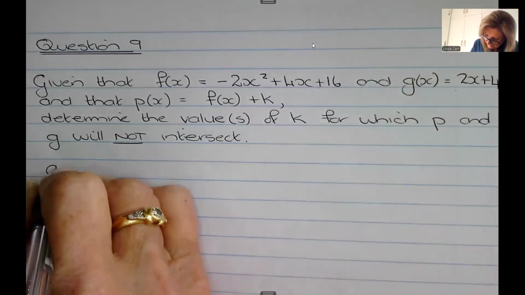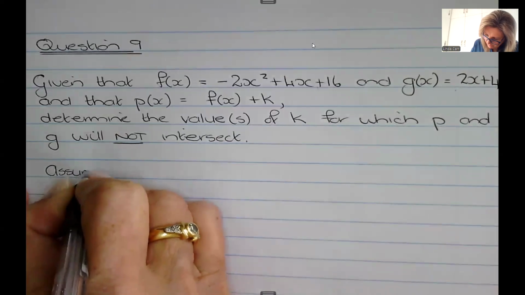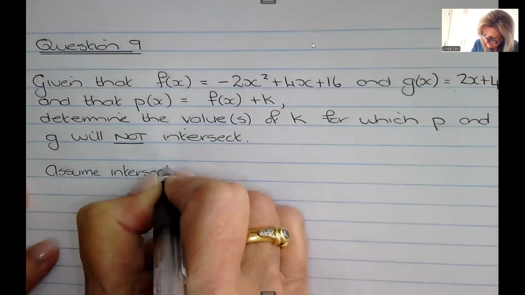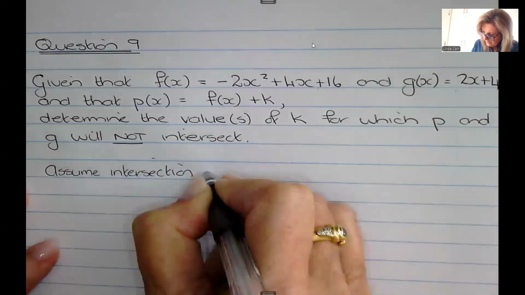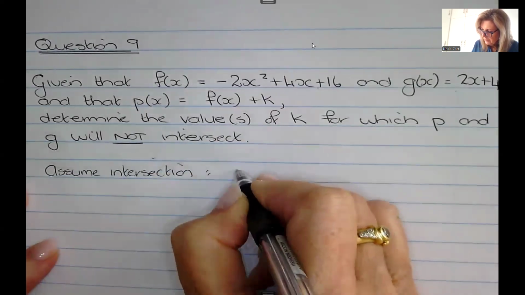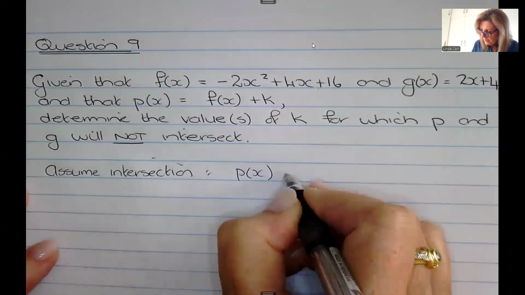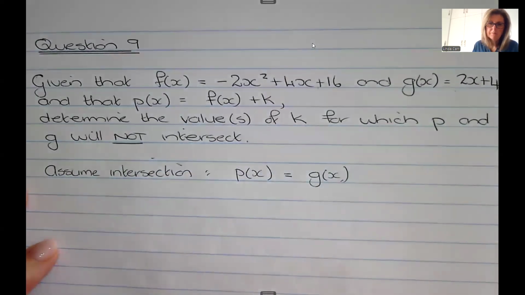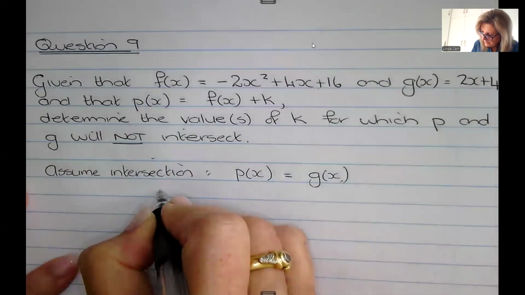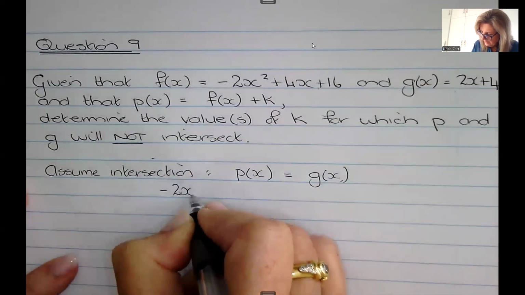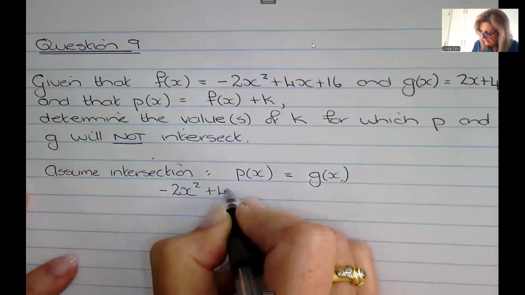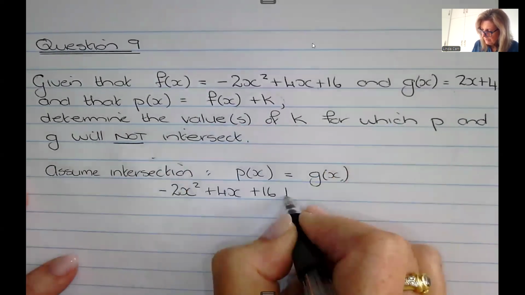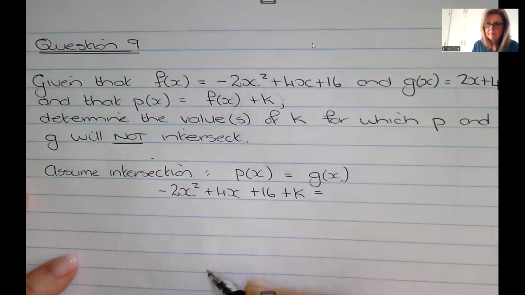So, if I assume intersection, then I'm allowed to make P of x equal to G of x. So P of x is minus 2x squared plus 4x plus 16 plus k.